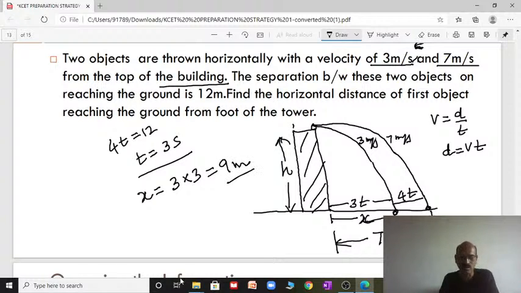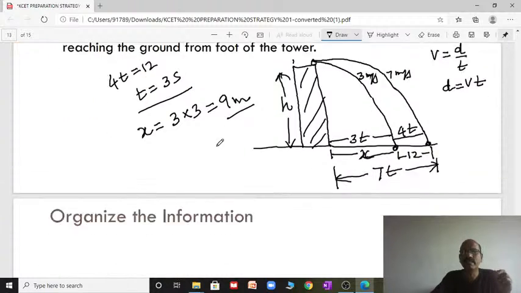This takes, okay, within 20 seconds you can solve. For horizontal projection, time remains constant reaching the ground. So easily you can go ahead. In a similar way, you can go for many more problems. If you understand the key concept and apply it immediately, you can come to know the answer, right?